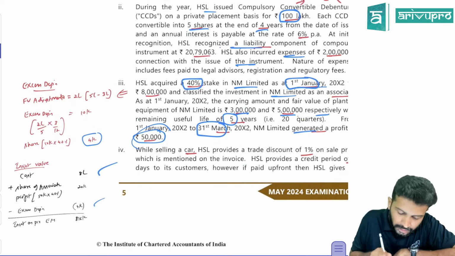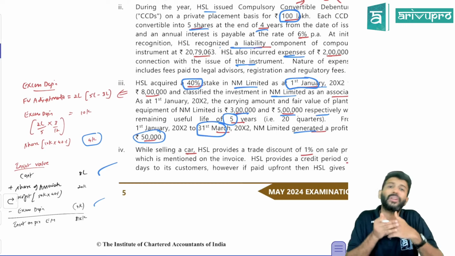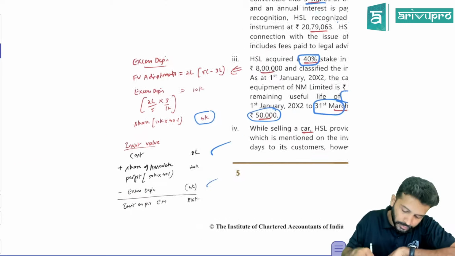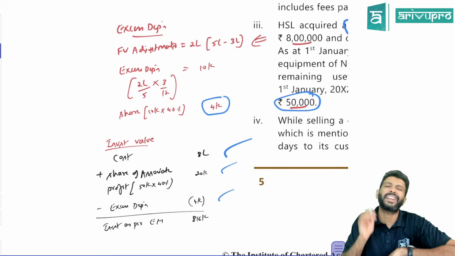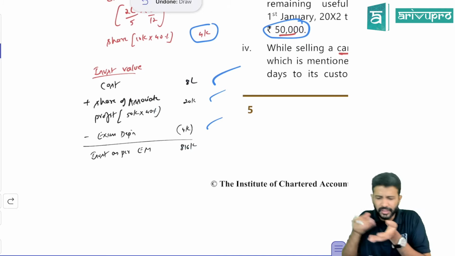Yes, associate company reported a profit of 50,000. Entire associate ka profit investor will get, or only investors ka share? Only investors ka share, which is 40%. So 50,000 ka 40% you calculate, that will be 20,000. So add on this. No other adjustment like dividend and all is given. So even that also could be added up.